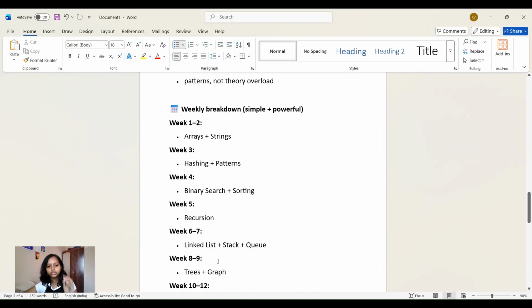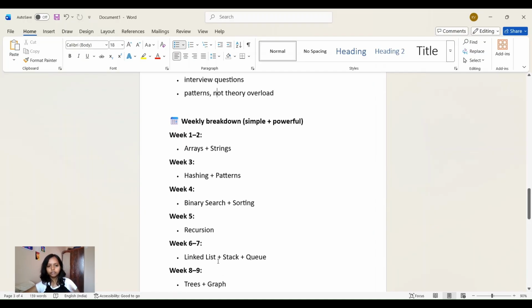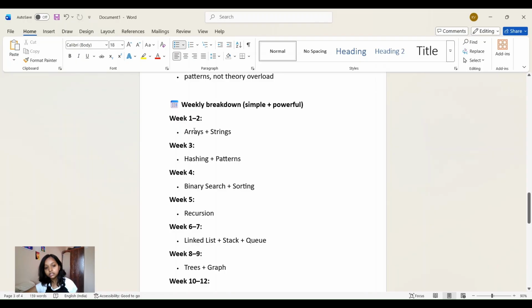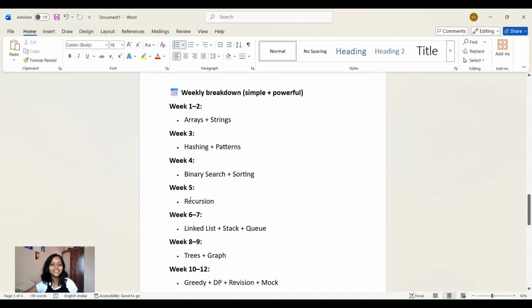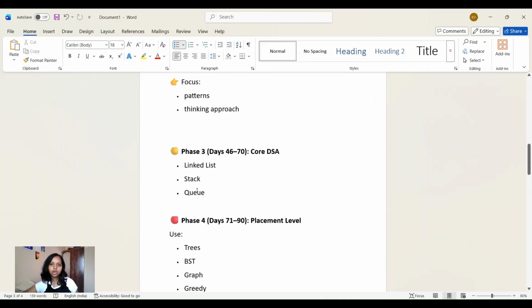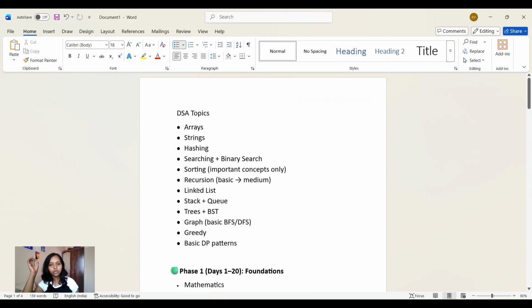Just so if we see the same thing I have broken down into weeks. In weeks 1 and 2 we'll solve array and string, week 3 hashing patterns, week 4 binary search and sorting, week 5 recursion. Week 5 is the most important one. And recursion is my favorite, so I used to mostly solve the questions of recursion when I was in college. So that's why tree got easy. So I was able to solve the questions of trees as well. Linked list, stack, queue in weeks 6 and 7, weeks 8 and 9 is trees and graph, weeks 10 to 12 is greedy, DP, and more. Okay, so this was all about timeline and how we are going to cover this topic.